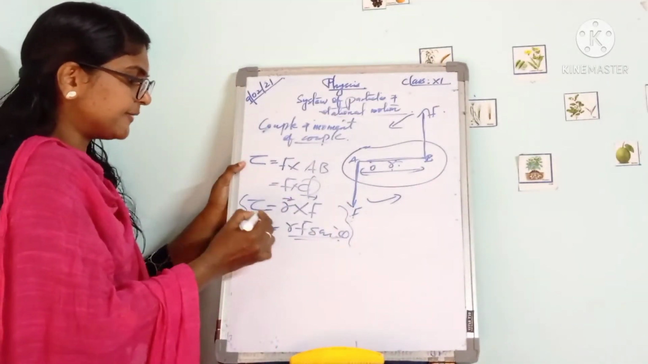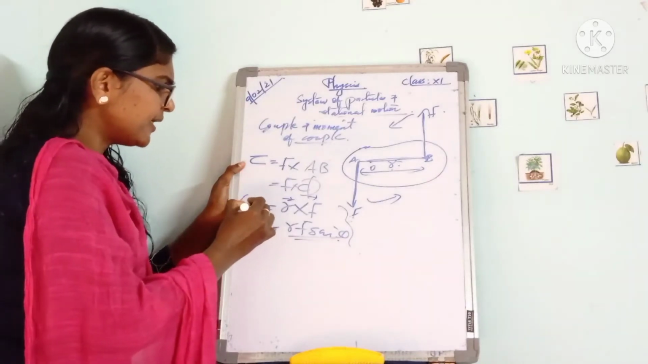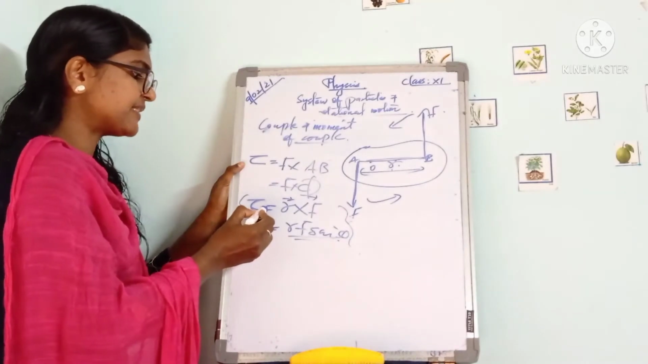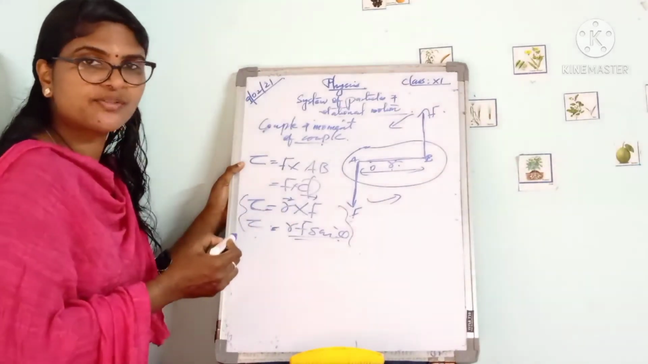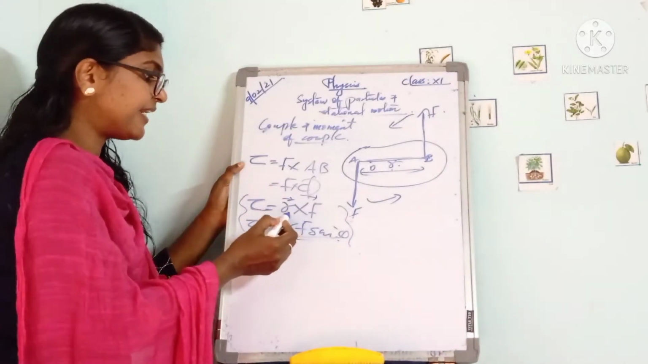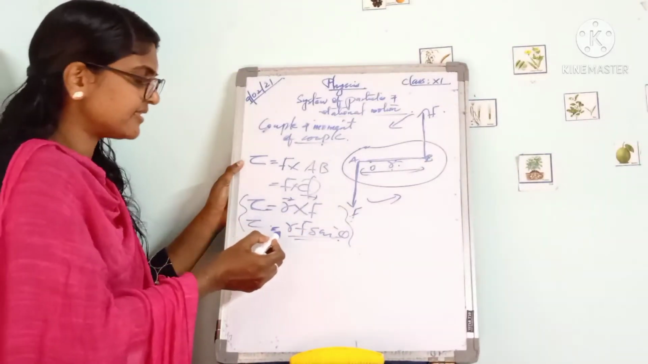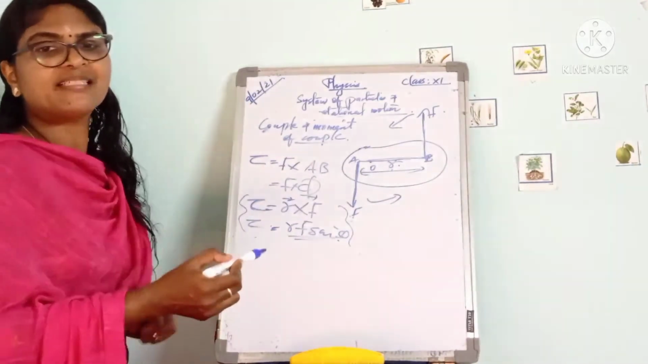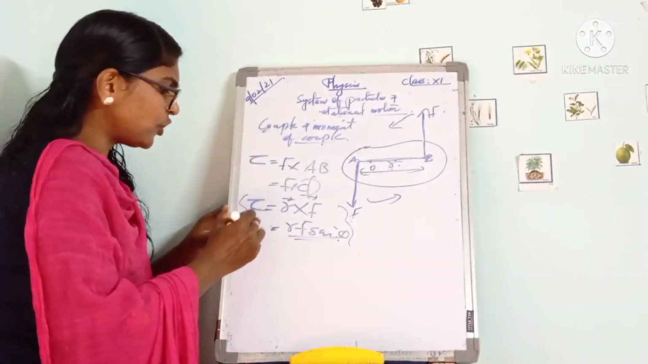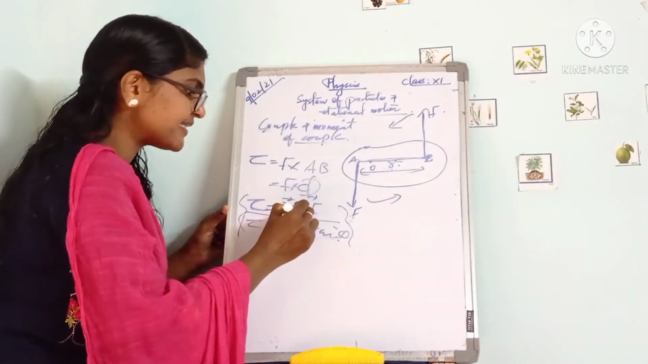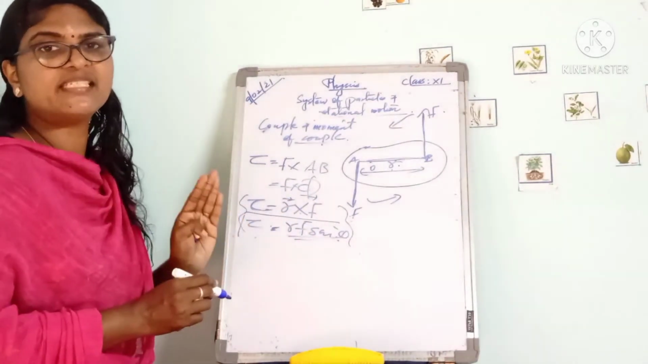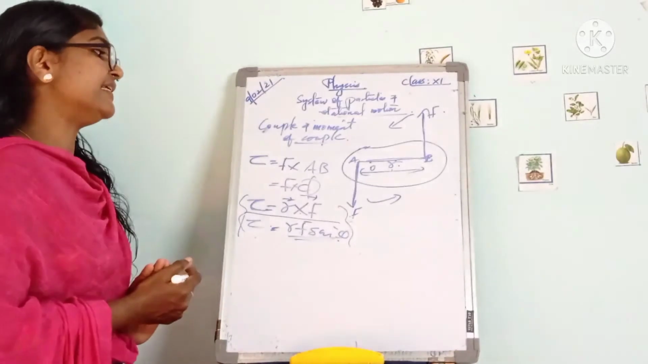Torque tau can be written in the vector representation as r cross f, which we can expand as r f sin theta. So torque tau is equal to r f sin theta. A very, very important relation: torque tau is equal to r cross f, which is equal to r f sin theta.